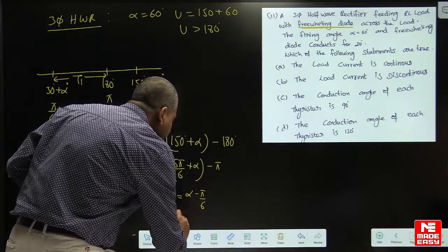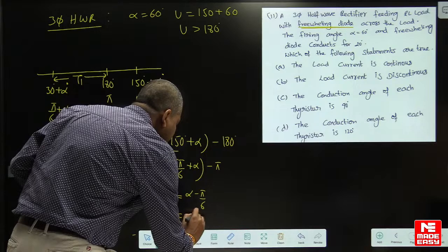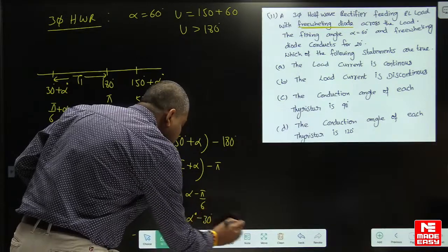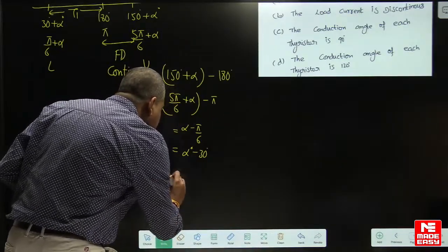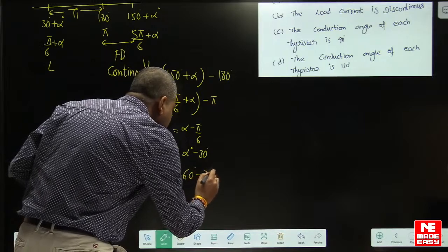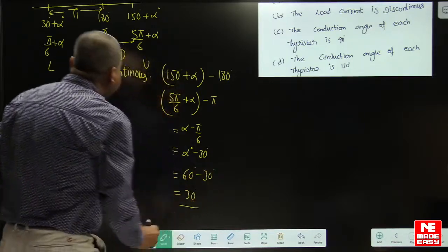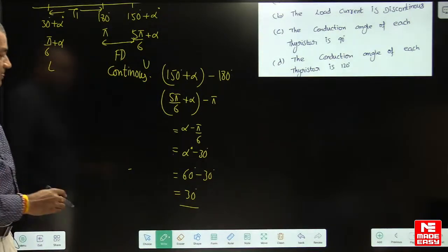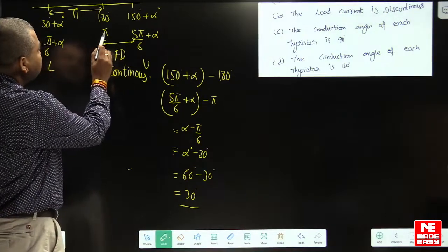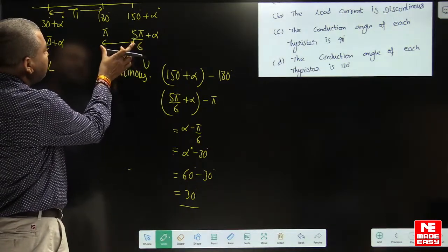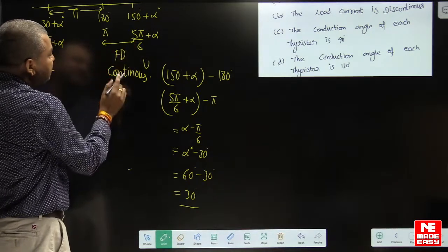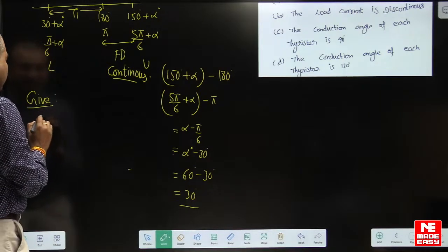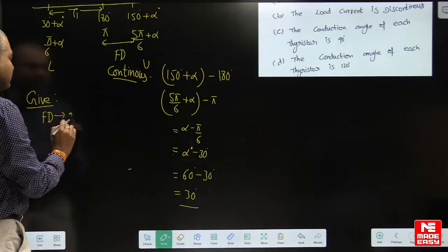Okay. So in degrees, alpha minus 30 degrees. Alpha is 60, so 60 minus 30, that is 30 degrees. That means if the freewheeling diode is conducting for 30 degrees, from pi to the upper limit, then it is continuous conduction. But the given conduction angle of the freewheeling diode is only 20 degrees.